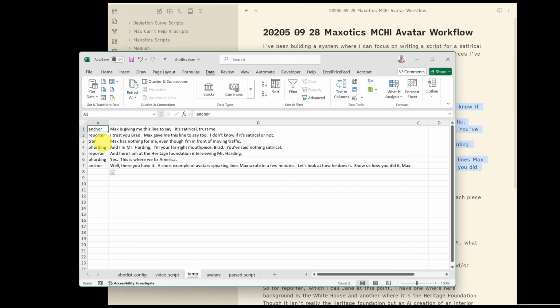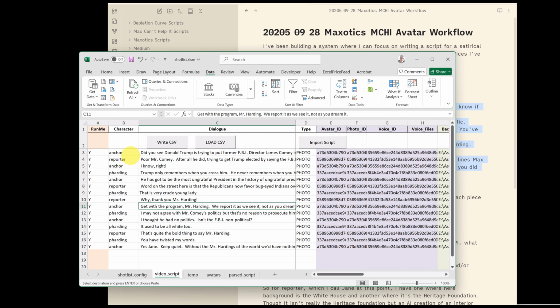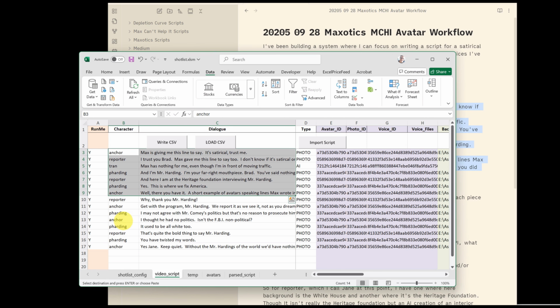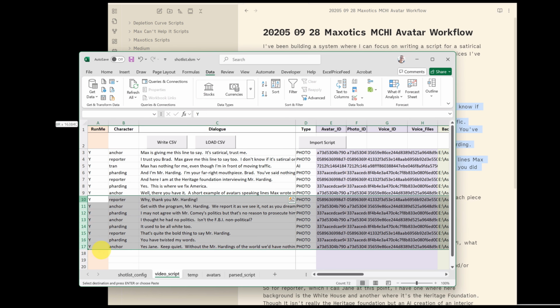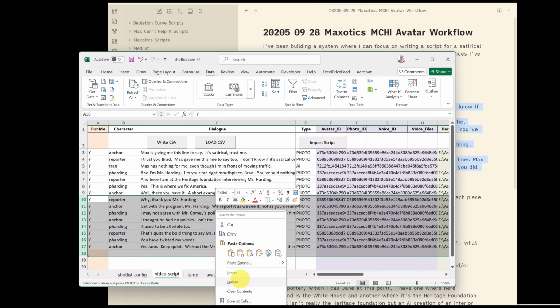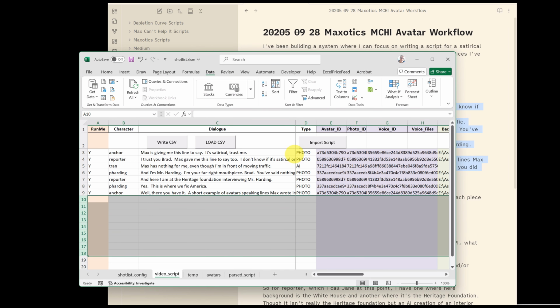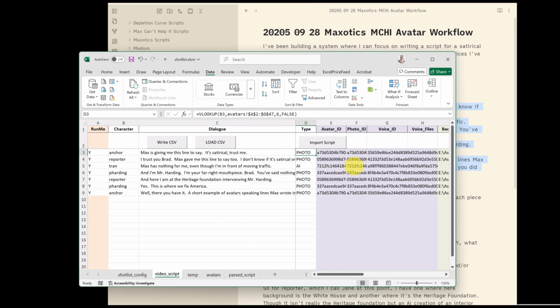Now that I have it split up into the two columns, the character and then what they're reading, I'll go to the video script and paste it here. We don't need these lines down here, so I'm just going to delete those, because these are all formulas that we paste down. Tran is AI. So this is, as you can see, the character, the dialogue they're going to read, and the type of call I'll be making to the HeyGen API.